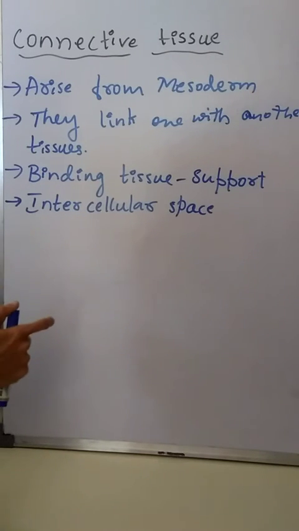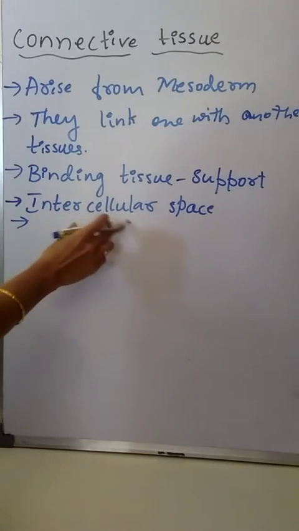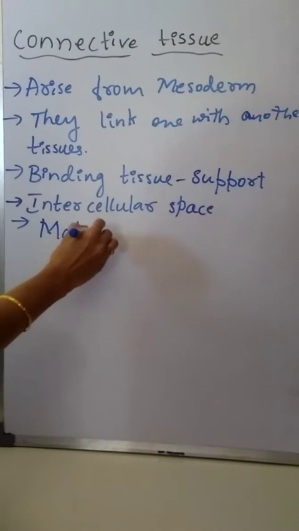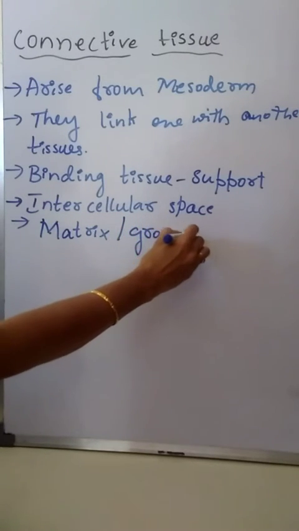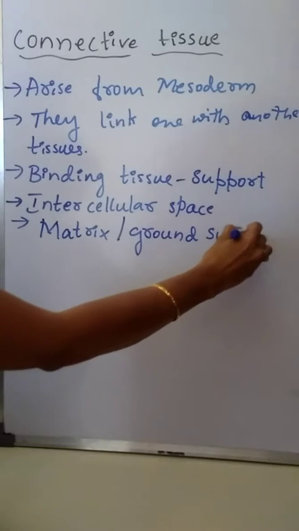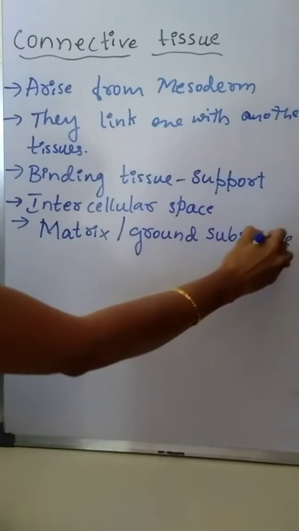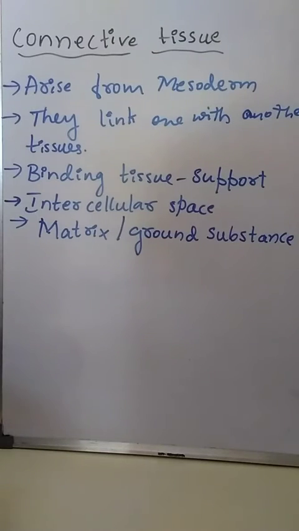The intercellular space present between these cells is filled with a matrix, which is also called ground substance. These ground substances are secreted by some of the cells.